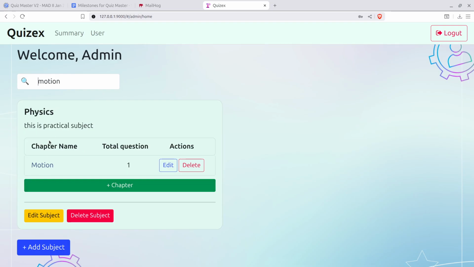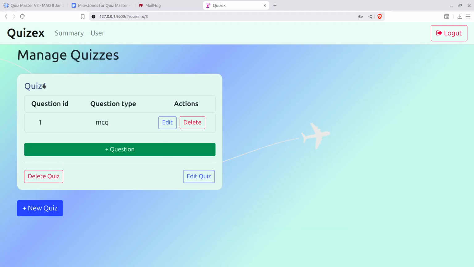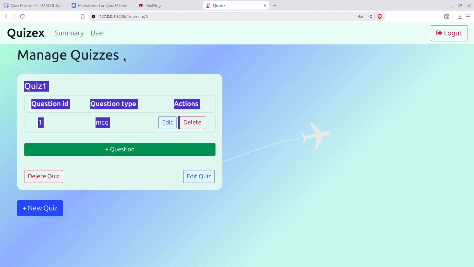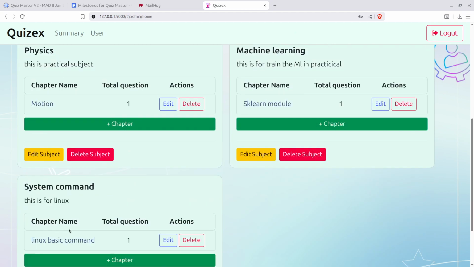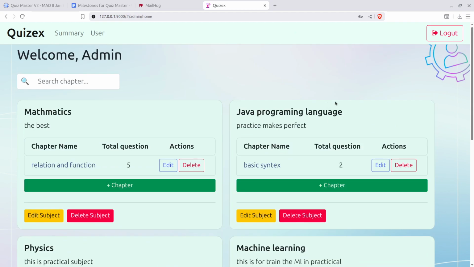After searching, if you click here, you can go to the quiz, manage quizzes, quiz one, quiz two, and add whatever quiz you want. The admin can do whatever the admin wants. So this is the overall full privilege: the admin has full power to do operations on the database and change the data.